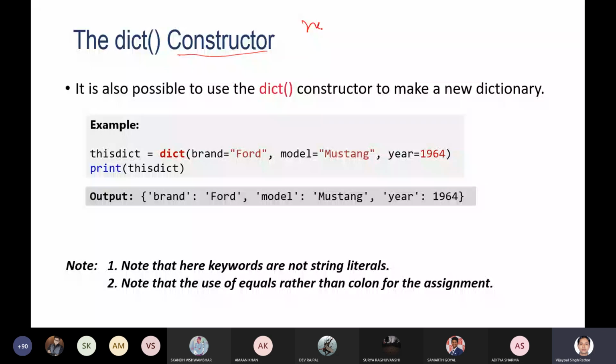It is a constructor, it is the name of a function. Dict, as the name of the dictionary we are using with the dict, so that's why we are using it as a constructor. So dict is a function that you can directly utilize to create the dictionary. Here I need to specify the single quote, otherwise you will get an error, so please correct it. Mind, here we need to specify single quotes or double quotes, whatever string you specify, otherwise you will get an error.